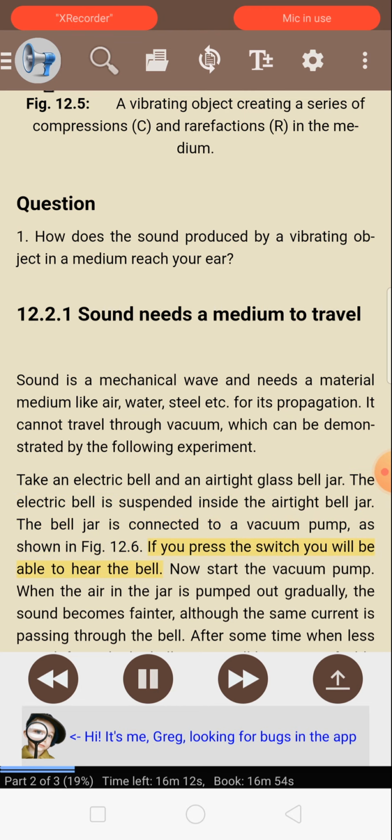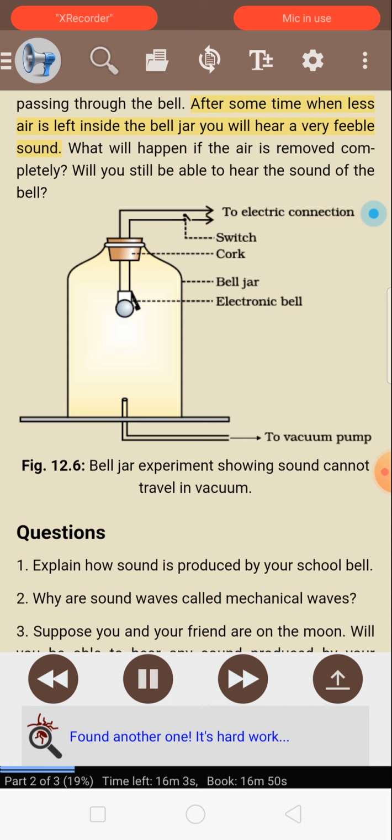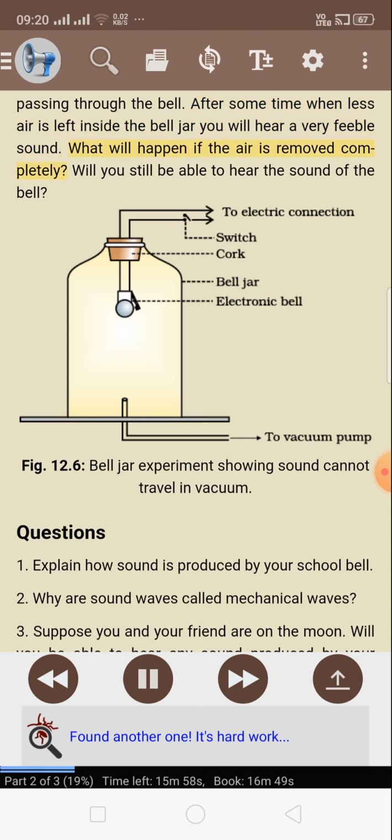If you press the switch, you will be able to hear the bell. Now start the vacuum pump. When the air in the jar is pumped out gradually, the sound becomes fainter, although the same current is passing through the bell. After some time, when less air is left inside the bell jar, you will hear a very feeble sound. What will happen if the air is removed completely? Will you still be able to hear the sound of the bell? Figure 12.6 Bell jar experiment showing sound cannot travel in vacuum.